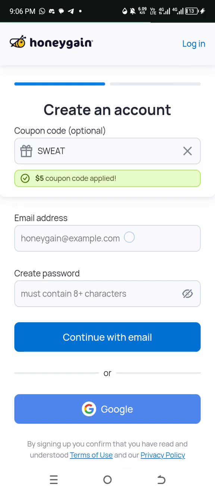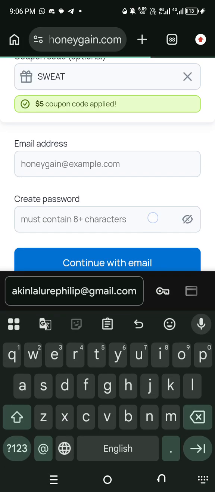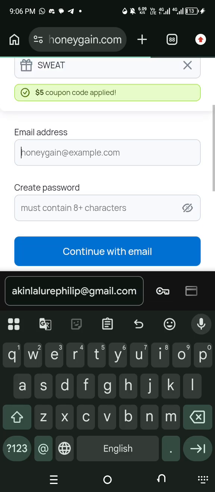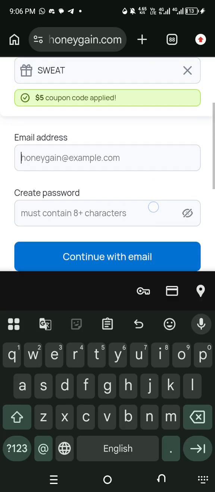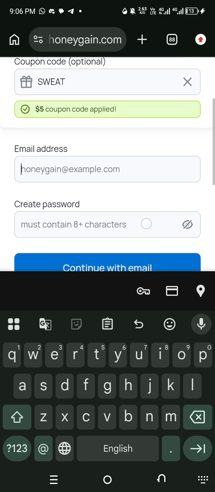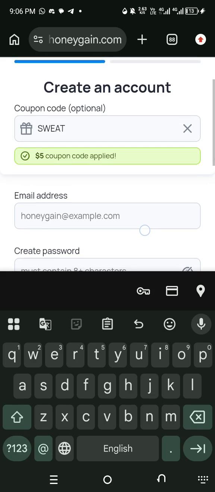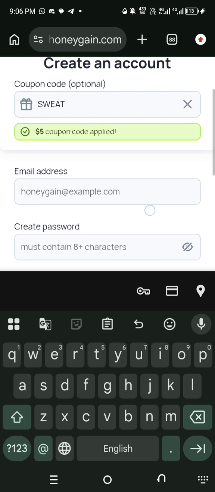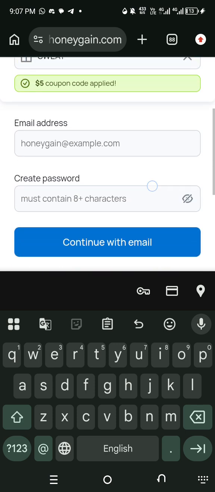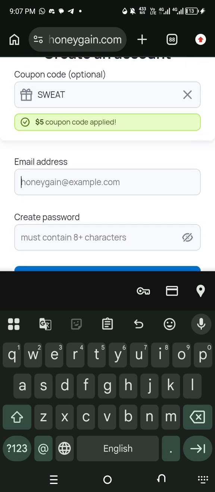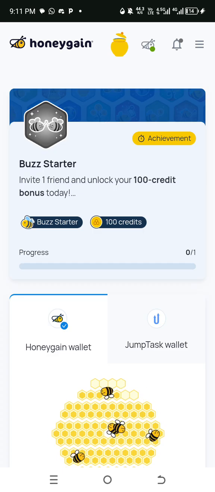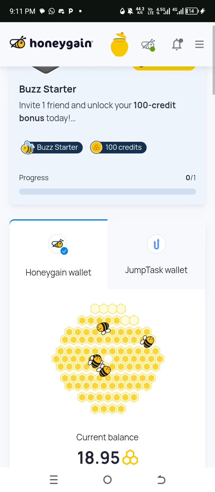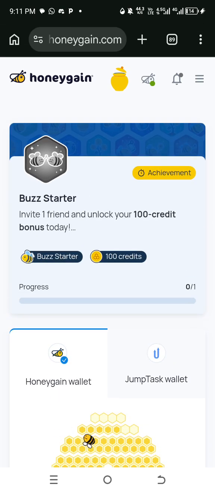The next thing you are going to do is input your email address. Don't use Google to sign in. Just input your email address, then put your password, then click on continue. After that, make sure you confirm your email so that you won't have any issue when you want to receive your payment. Then it will take you to the dashboard like this. After signing up, you log into your dashboard.